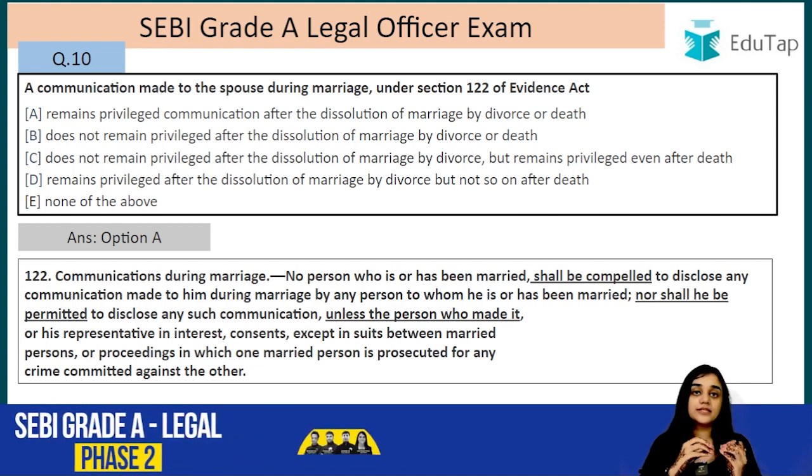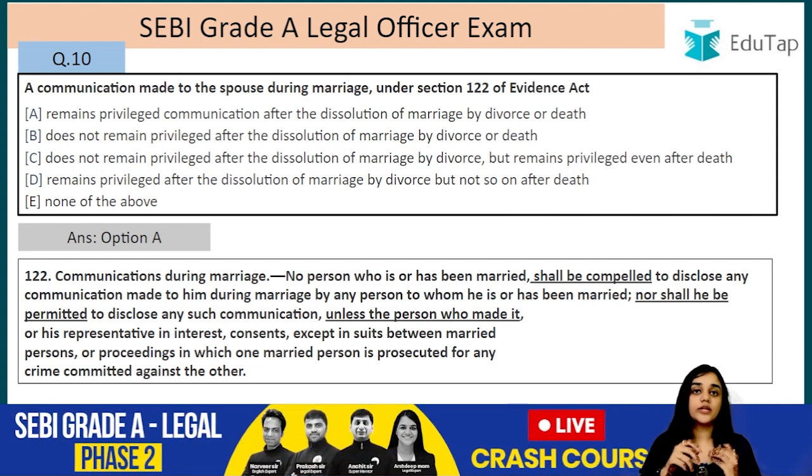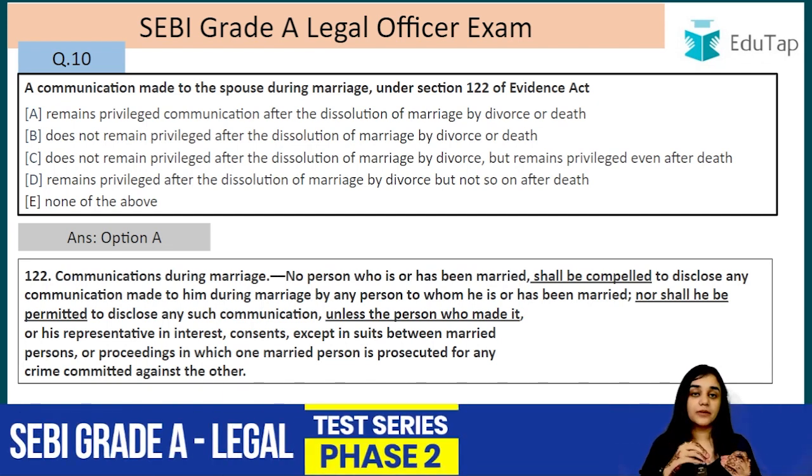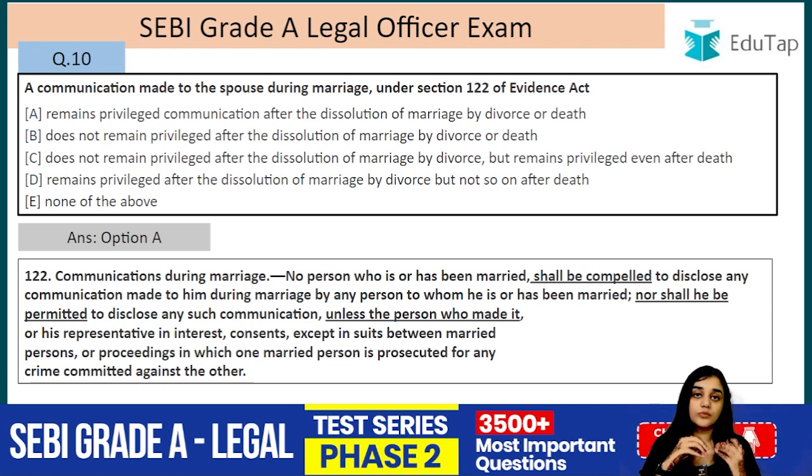And in this case, it should be a legally wedded wife or a legally wedded husband. For example, if a husband has a second wife and he makes some statements to that second wife, that communication between the second wife and the husband is not protected here, right? It is the legally wedded wife only.